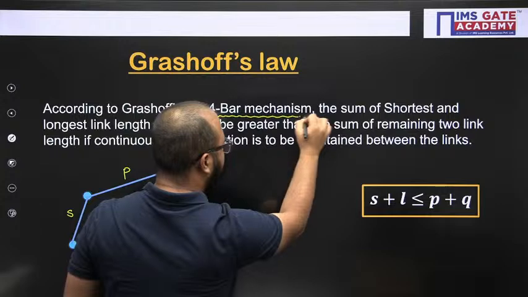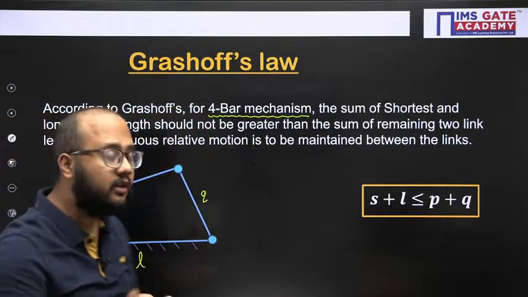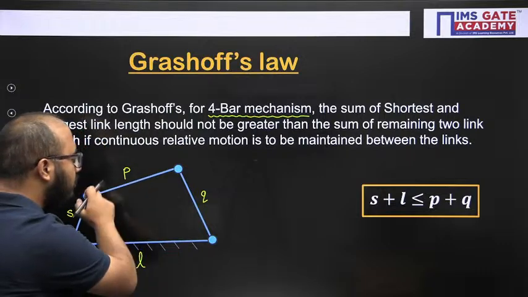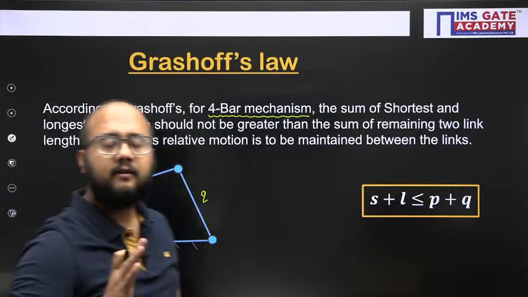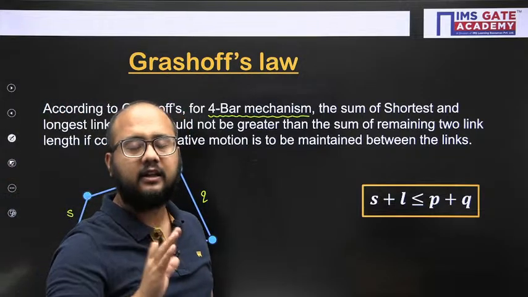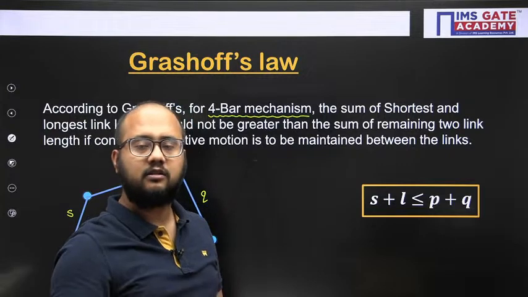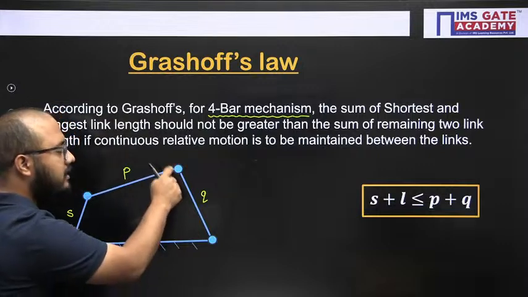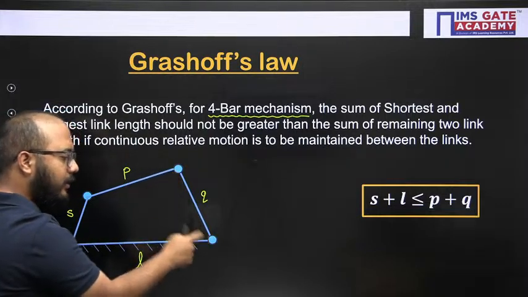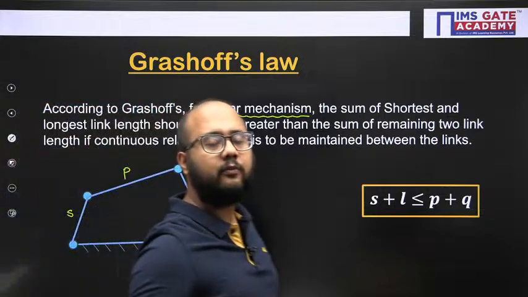As far as this law is concerned, please remember again, I am repeating, it is applicable for the 4-bar mechanism. And 4-bar mechanism means 4 links having 4 turning pairs. This definition is very, very important. Many times I have seen people forget; they just remember 4-bar mechanism means 4 links only. They forget about the connection. The connection has to be turning pair, turning pair, turning pair and turning pair. There should not be any other pair apart from the turning pair.